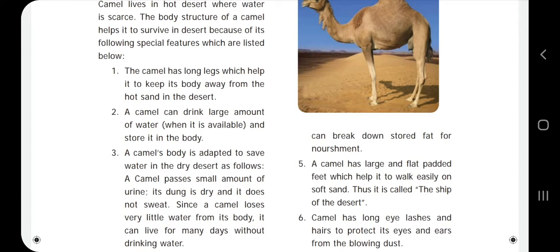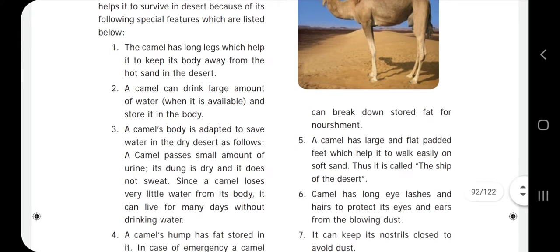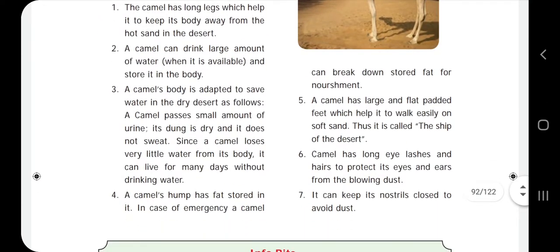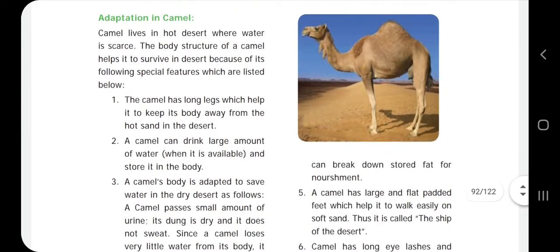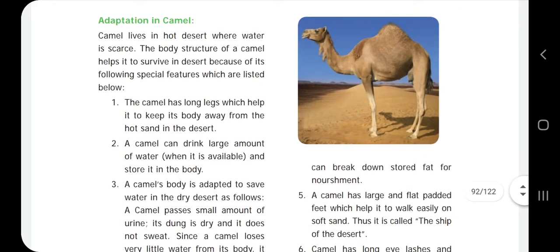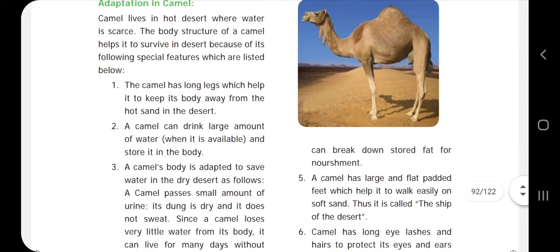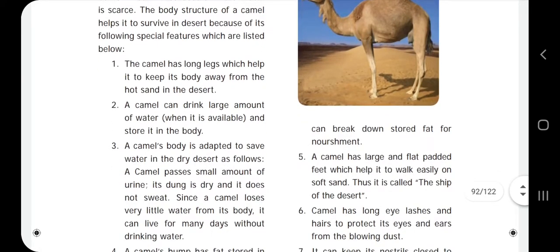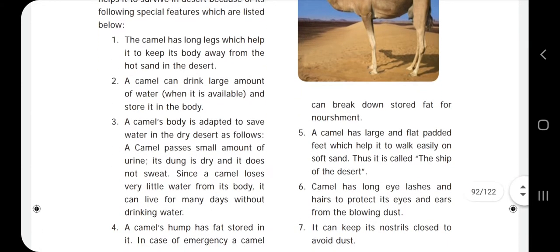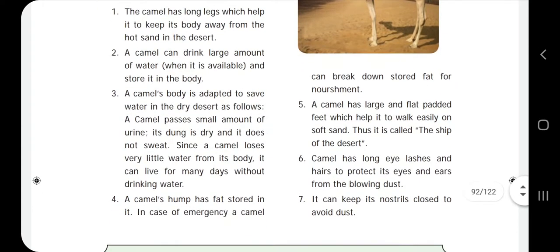Like that they save their water. Camel is called the ship of the desert. See here, in the structure itself you can see the camel shape, and it has long eyelashes and hairs to protect its eyes and ears from the desert.